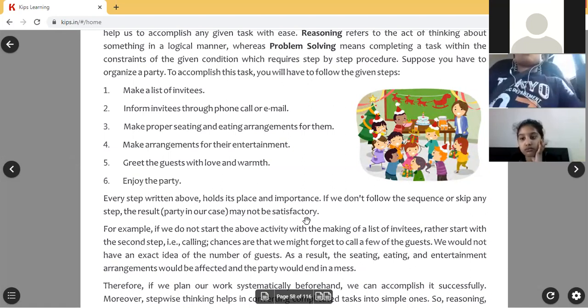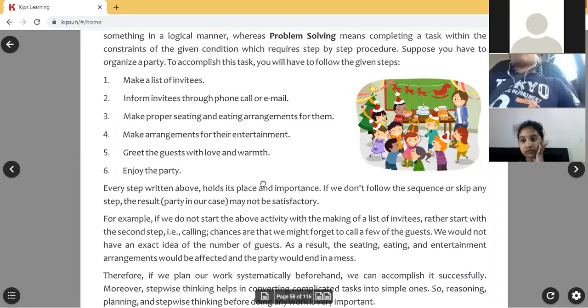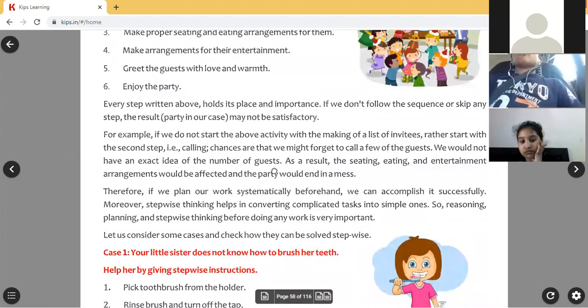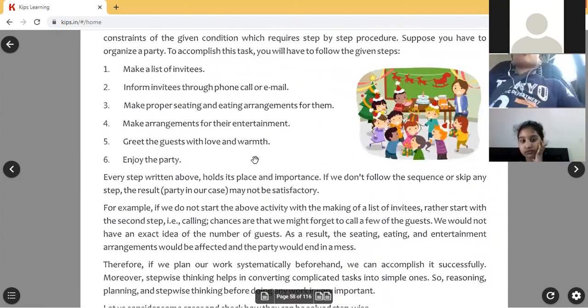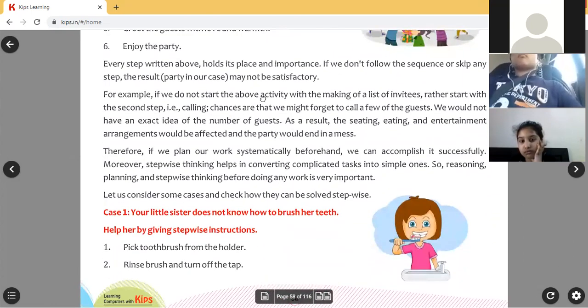That sequence is also important. You can't change the order of the points. Okay, you should not change the order. Make a proper order of steps.